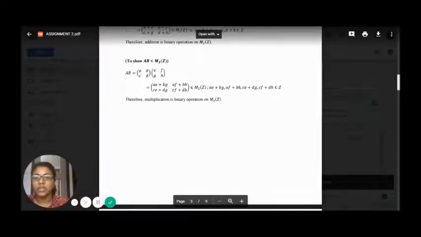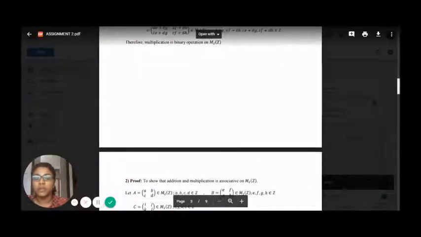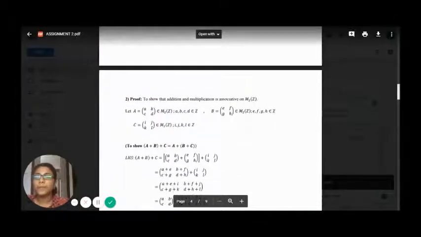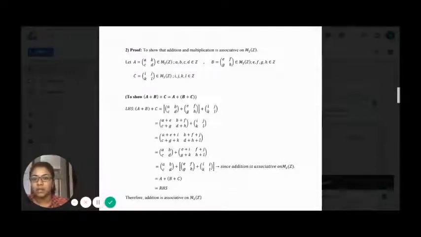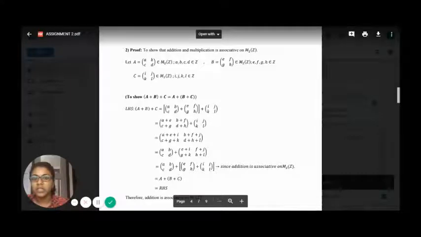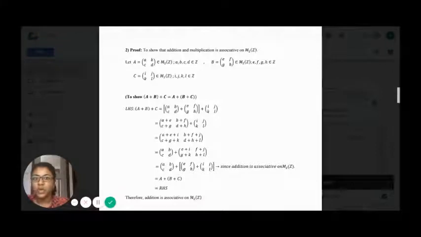The second part of the proof is to show that addition and multiplication are associative on matrices over the integers. Here we let 3 matrices A, with entries a, b, c, d, B, with entries e, f, g, h, and C, with entries i, j, k, l, and all the entries inside these matrices are elements of the integers. First, we show associativity for addition, where (A plus B) plus C is equivalent to A plus (B plus C). The left-hand side has to be equivalent to the right-hand side.